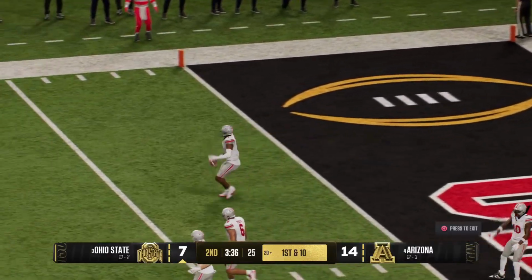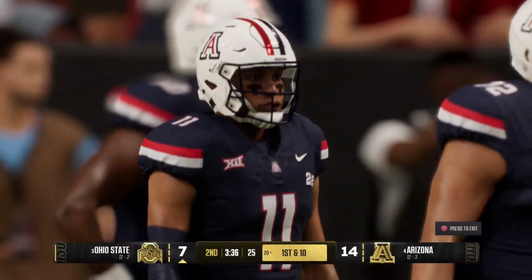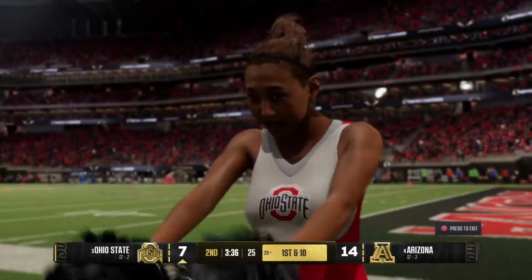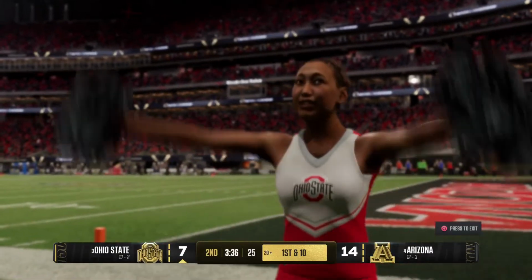When you get this close to the end zone, you've got to be able to come away with points, at the very least, a field goal. They've got to be scratching their heads and hoping that in the second half, this play right here doesn't come back to bite them.